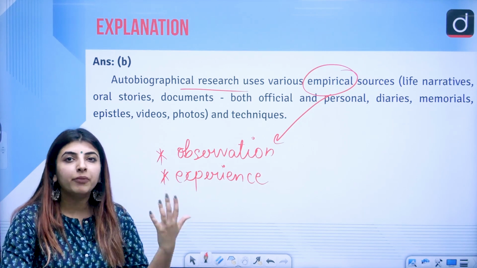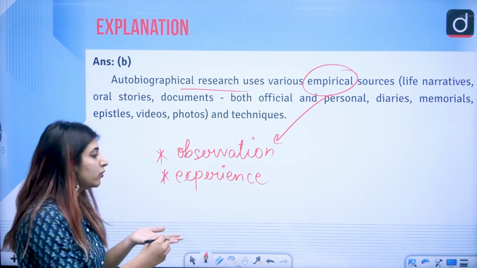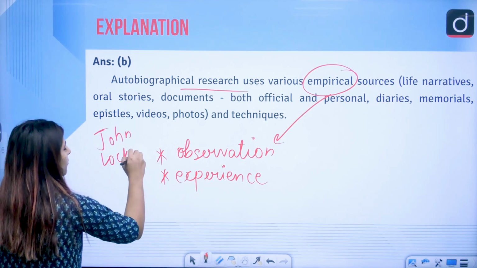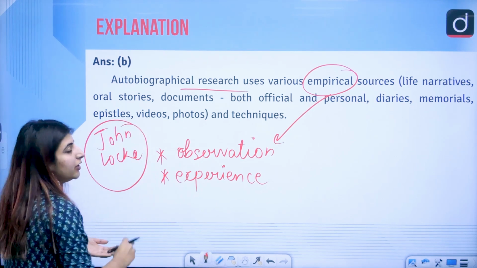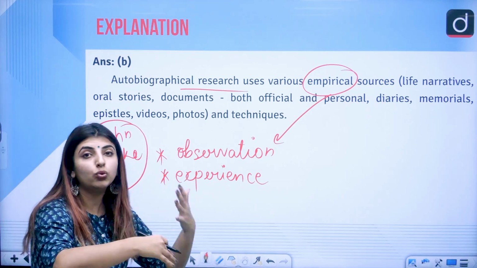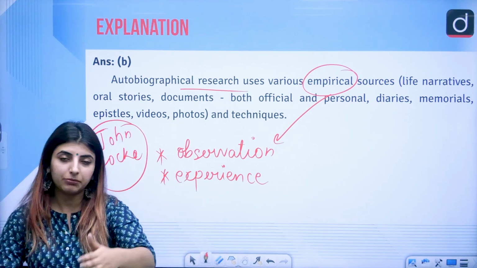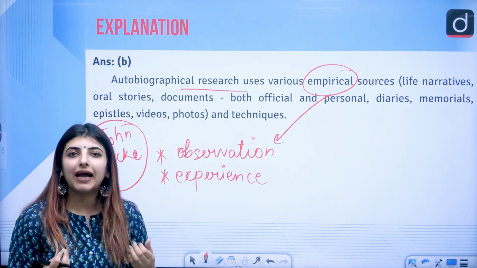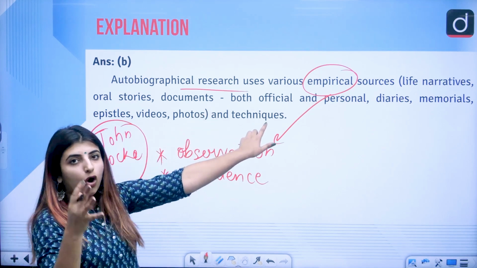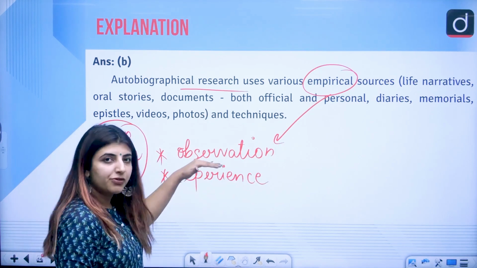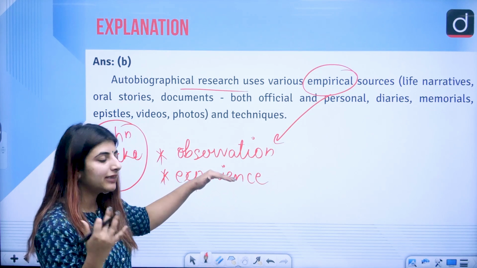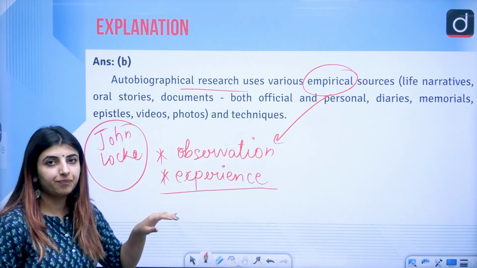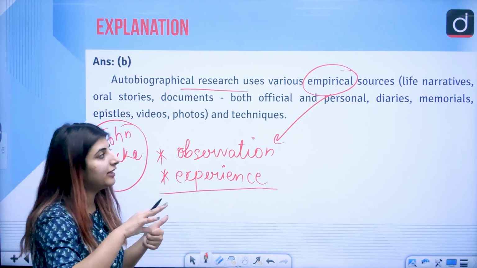A very important and prominent empiricist, John Locke, a philosopher, also talked about how our mind looks like a blank slate, and through particular experiences, we write on that blank slate, that blank paper, correct? So autobiographical research, through our observation, can be done, correct? And it also has sources which are based on our own experience. That is also what is empirical in nature.